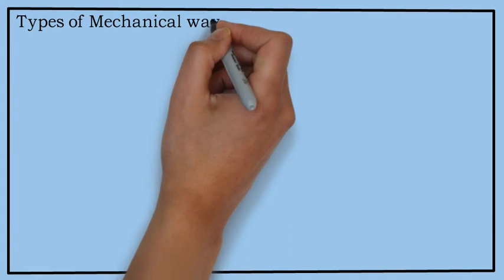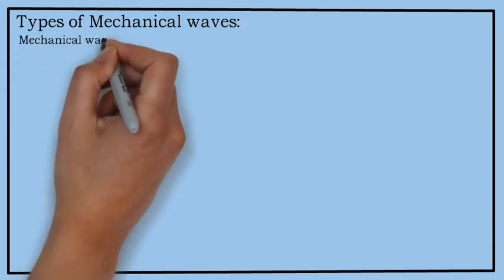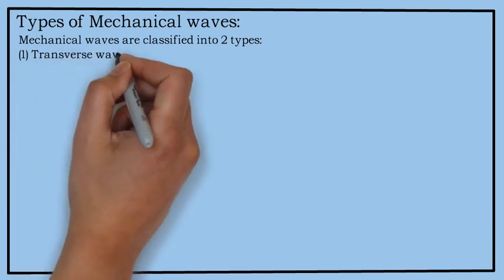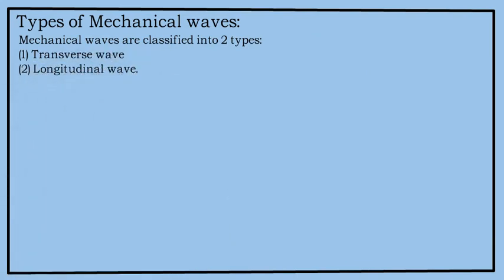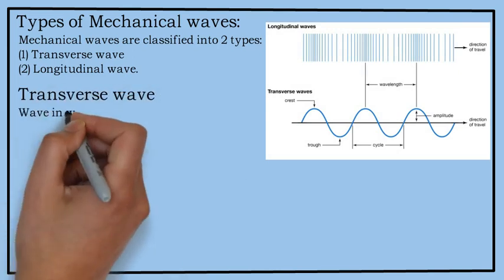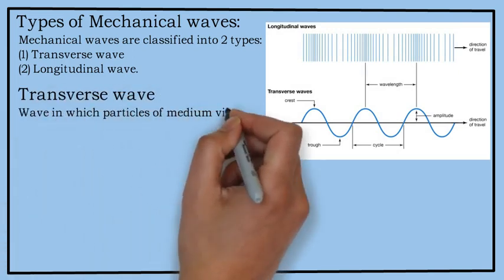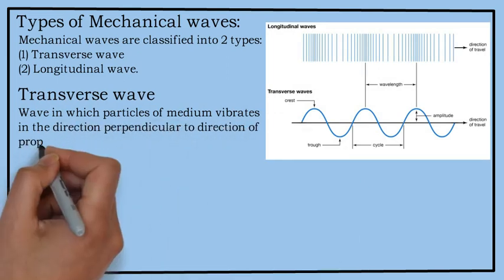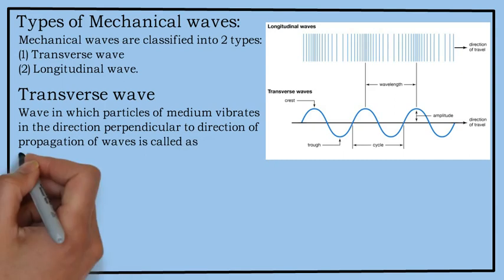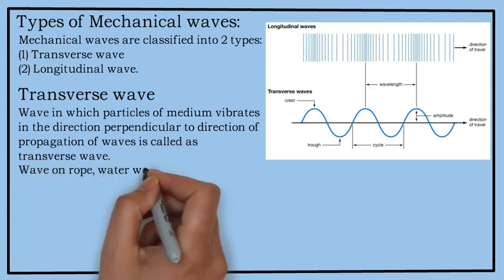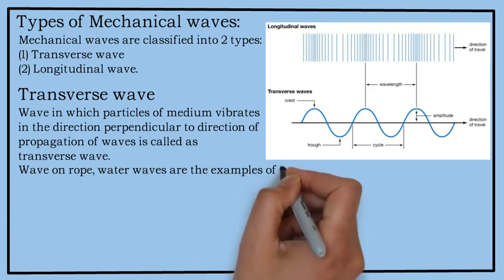Types of mechanical waves. Mechanical waves are classified into two types: transverse mechanical waves and longitudinal mechanical waves. Let us see what are transverse mechanical waves. A wave in which particles of the medium vibrate in the direction perpendicular to the direction of propagation of the wave is called a transverse wave. Waves on a rope and water waves are examples of transverse waves.